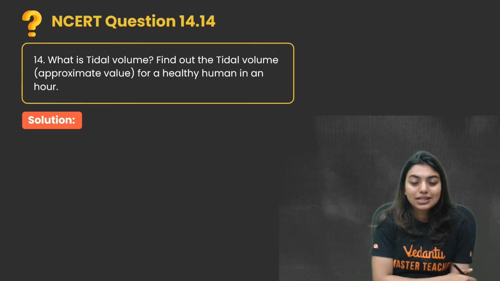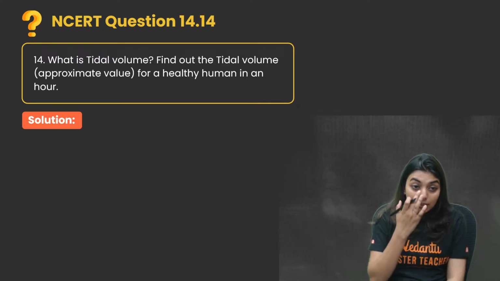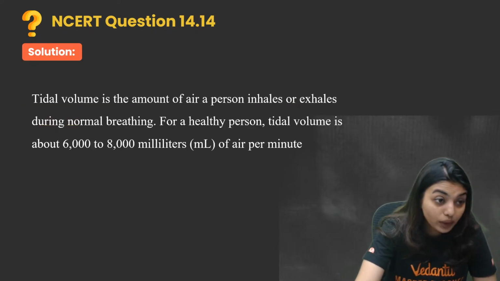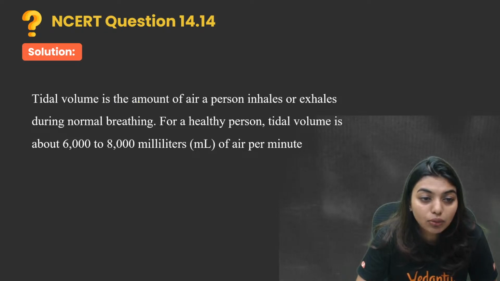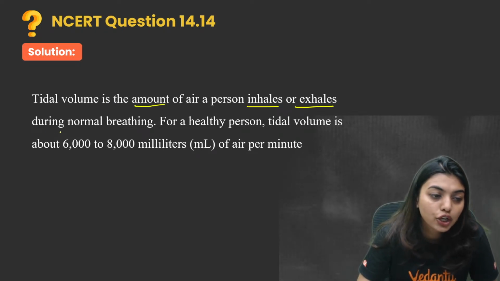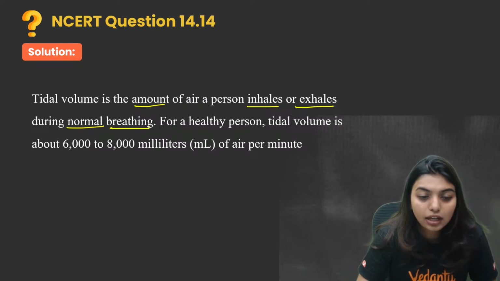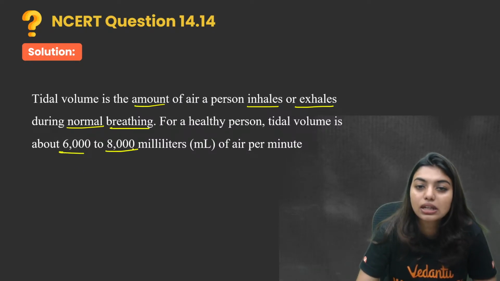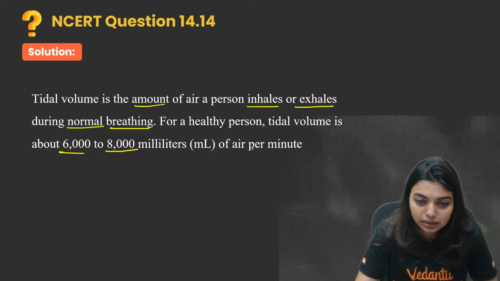Now, what is tidal volume? Find out the tidal volume approximate value for a healthy human in an hour. Okay, in an hour. So look here, students, tidal volume is the amount of air a person inhales or exhales during normal breathing. For a healthy person, tidal volume is around 6000 to 8000 milliliters per minute.